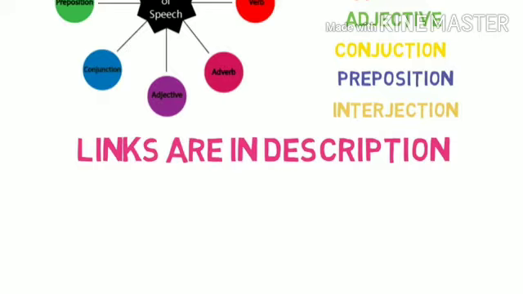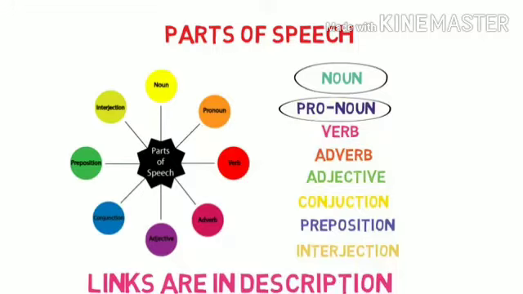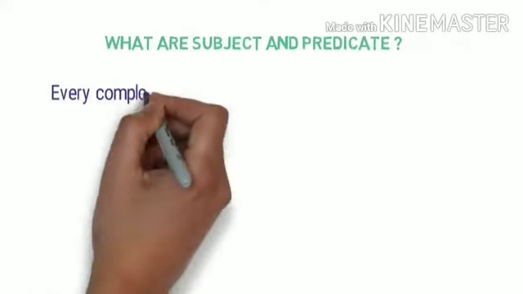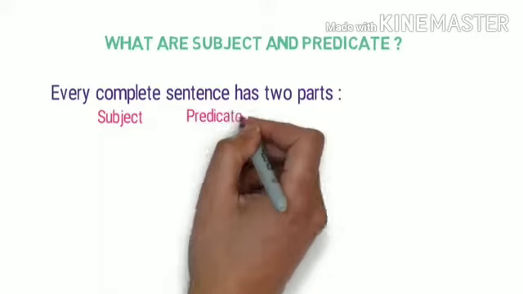Today we will discuss the second part of speech, that is pronouns. Before that, we need to understand 2 important terms in grammar: subject and predicate. So what are subjects and predicates or objects? Every complete sentence has 2 parts. One is subject and another one is predicate.